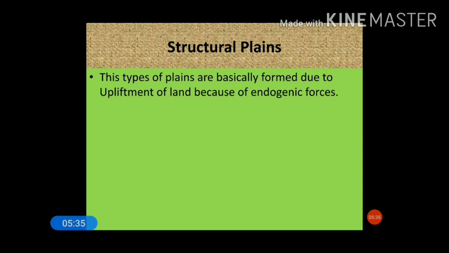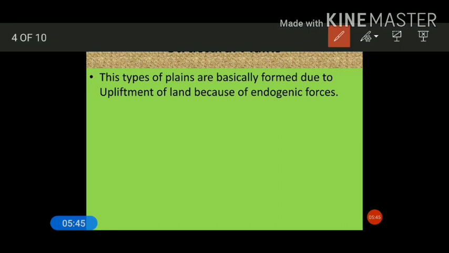Now these endogenic forces develop when tectonic plates move, or due to the convective currents below the surface of the earth. Say for example, this is the surface of the earth, and you know that the tectonic plates, or the crustal plates, never remain stable. They are always in dynamic states.